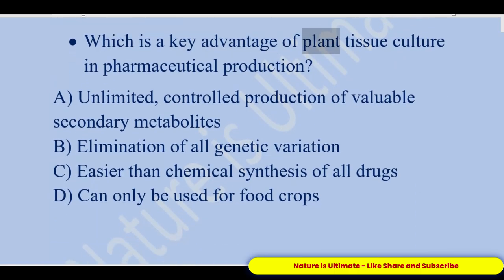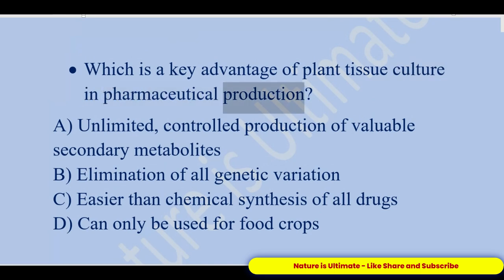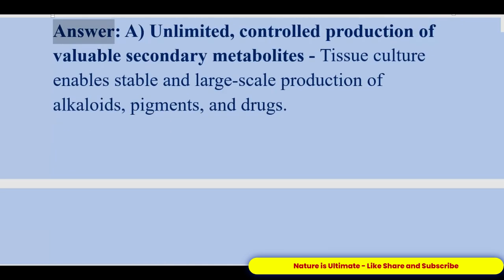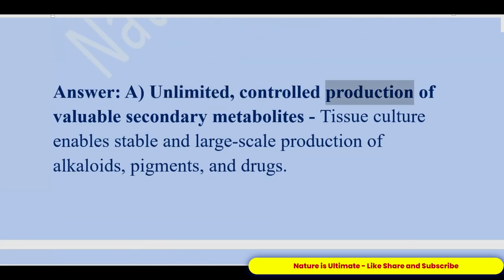Which is a key advantage of plant tissue culture in pharmaceutical production? A. Unlimited, controlled production of valuable secondary metabolites. B. Elimination of all genetic variation. C. Easier than chemical synthesis of all drugs. D. Can only be used for food crops. Answer: A. Unlimited, controlled production of valuable secondary metabolites. Tissue culture enables stable and large-scale production of alkaloids, pigments, and drugs.